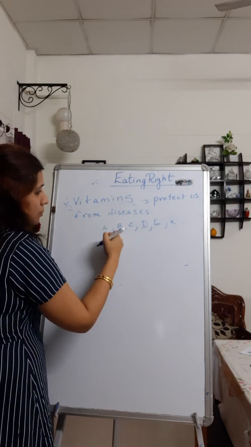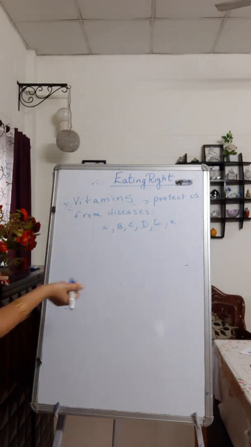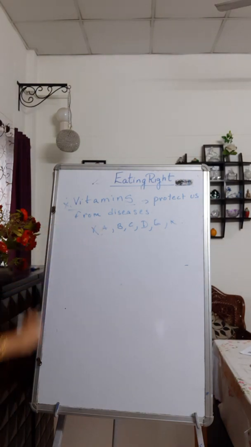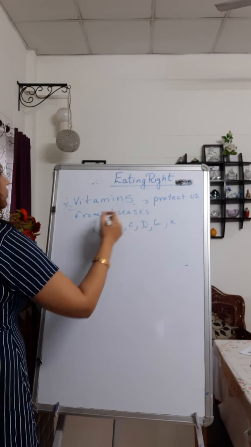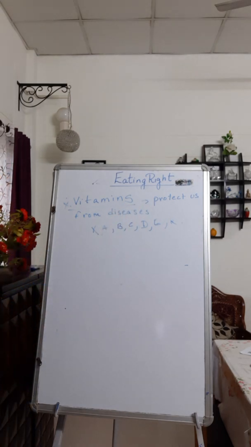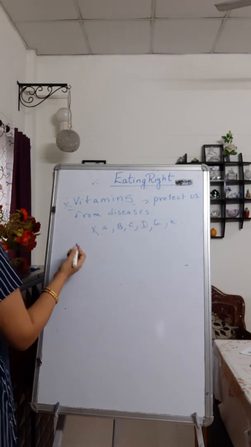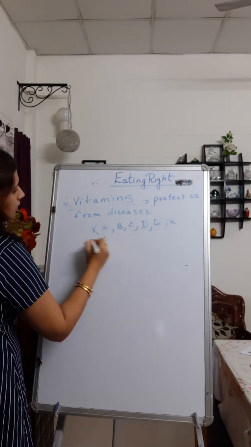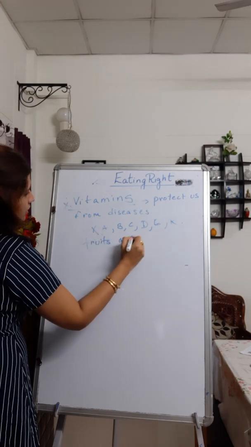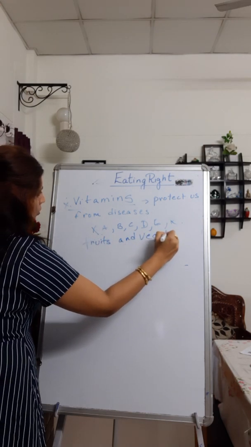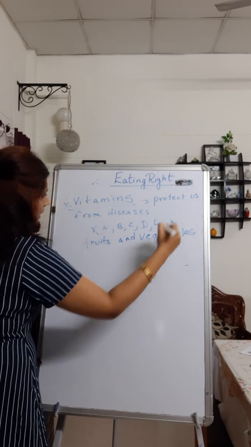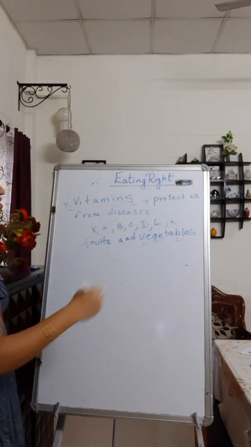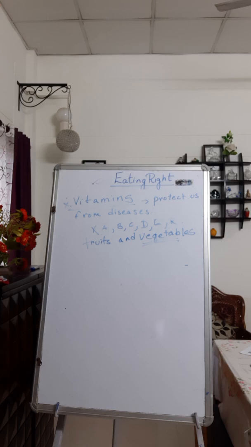If we are not consuming vitamin B, vitamin C, what are the diseases we get due to lack of these vitamins? So it protects you from diseases. And what are the sources of vitamins? Now the sources of vitamins are fruits and vegetables. So you should consume your fruits and vegetables nicely. You always have a habit of leaving the vegetables. Consume your vegetables if you want to be healthy. Okay. So with this, vitamins is also over.